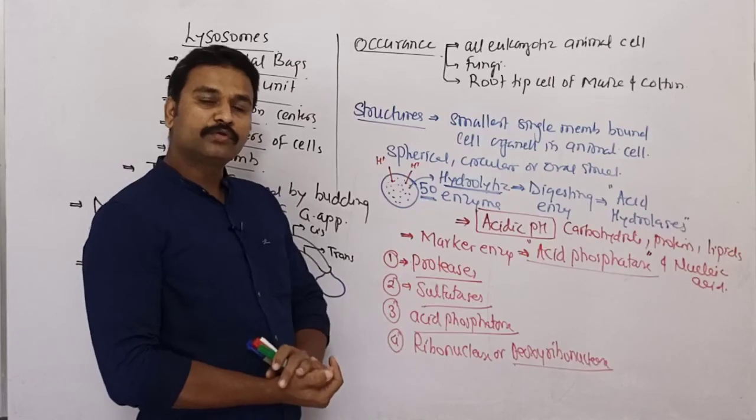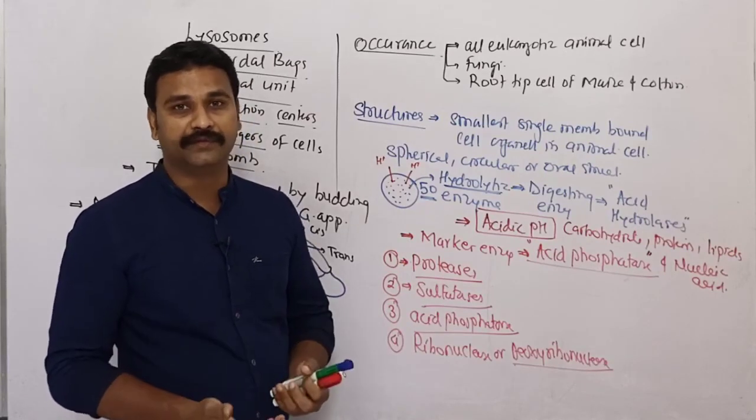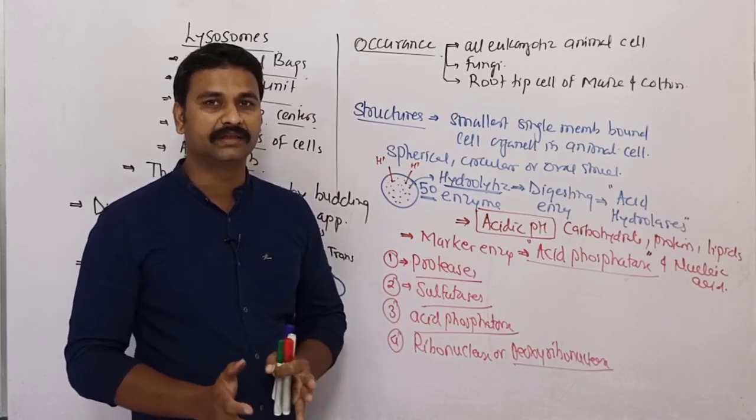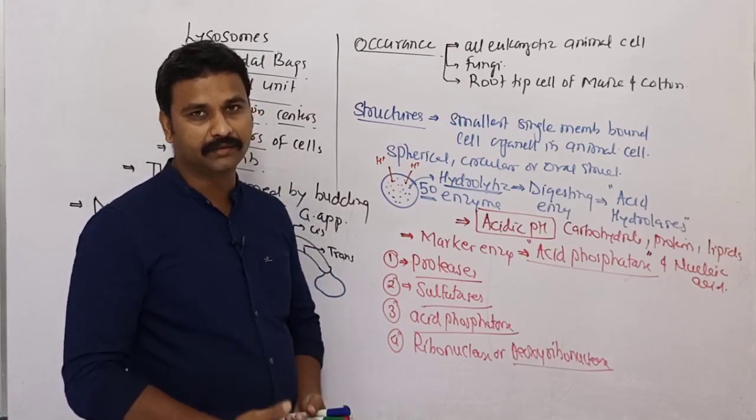Now lysosomes also show structural polymorphism. There are 4 different types of lysosomes found in cells. So let's try to learn them one by one.